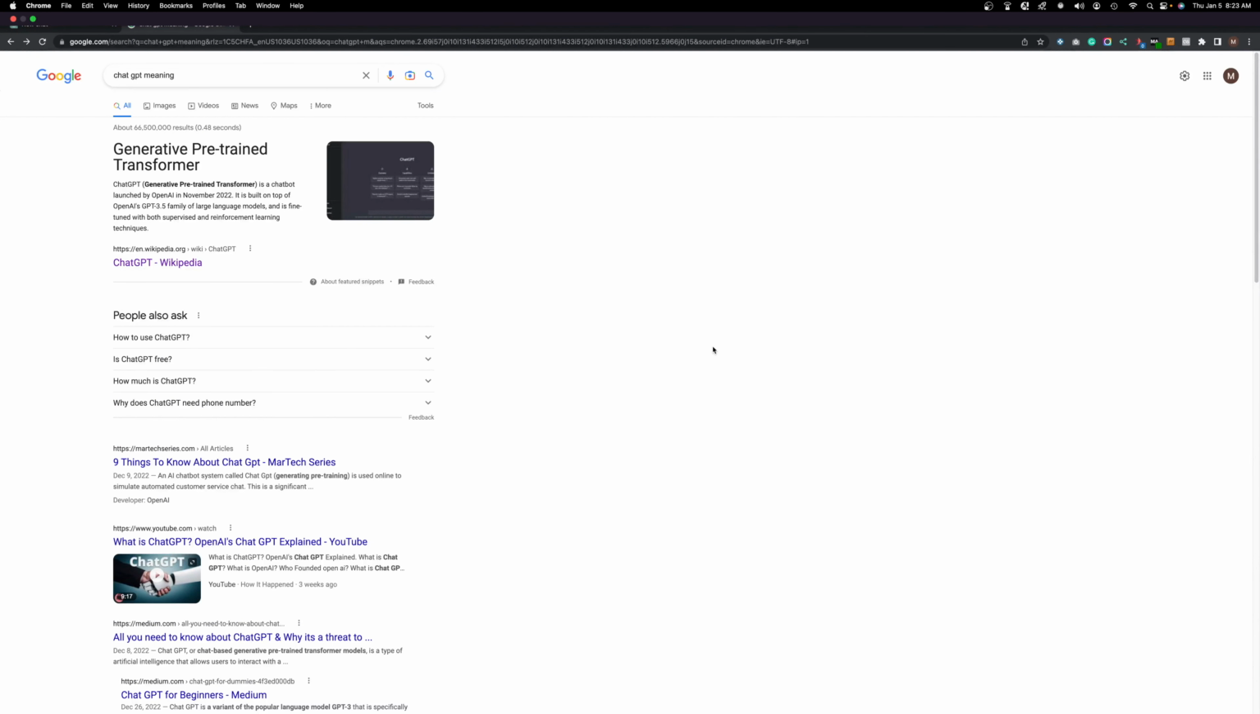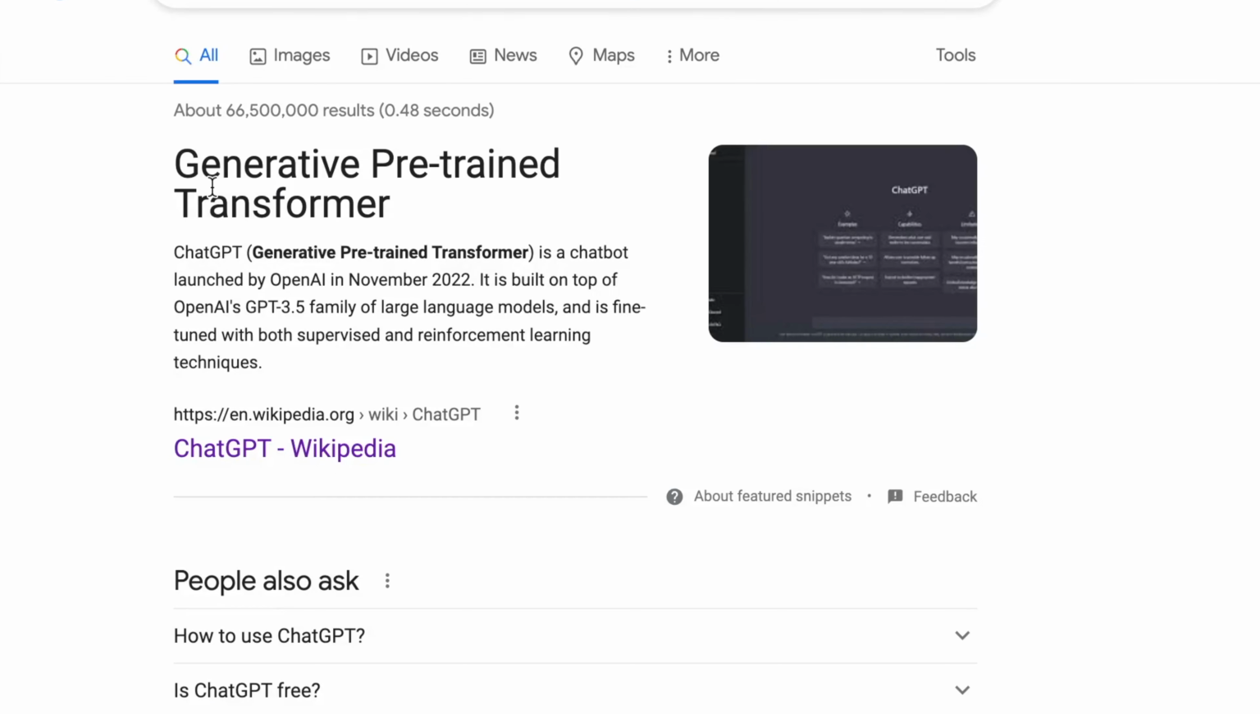Today is exciting. Yes, everyone's talking about ChatGPT. So GPT, what does it mean? Well, I Googled it right here, and it says it's a generative, pre-trained transformer.